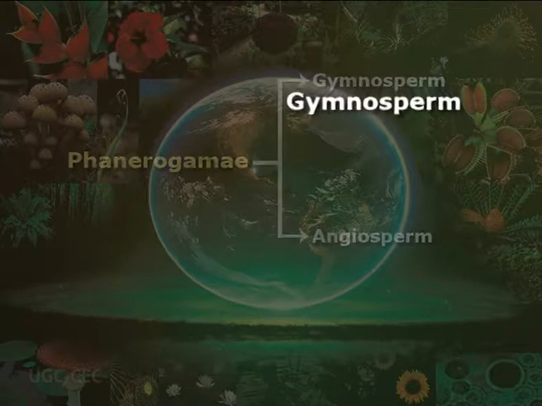Have a look at gymnosperms. The gymnosperms are a group of seed-producing plants. The term gymnosperm comes from the Greek composite word which means naked seeds.